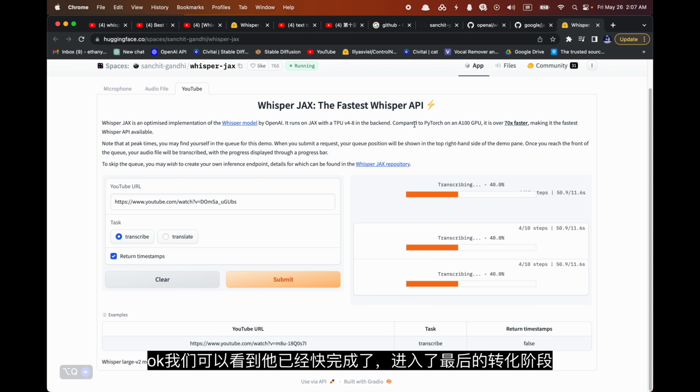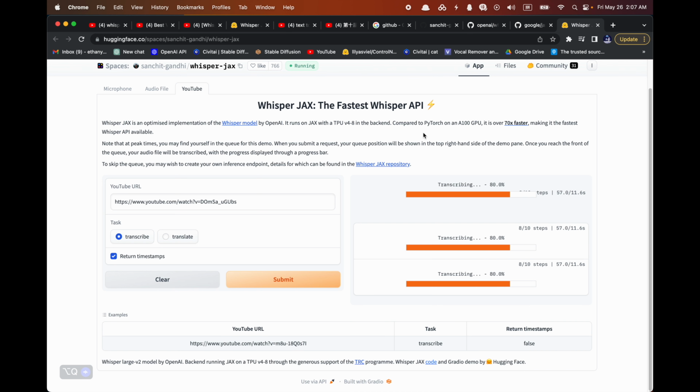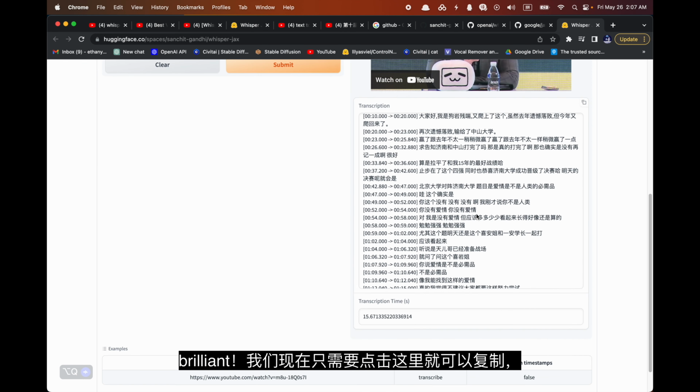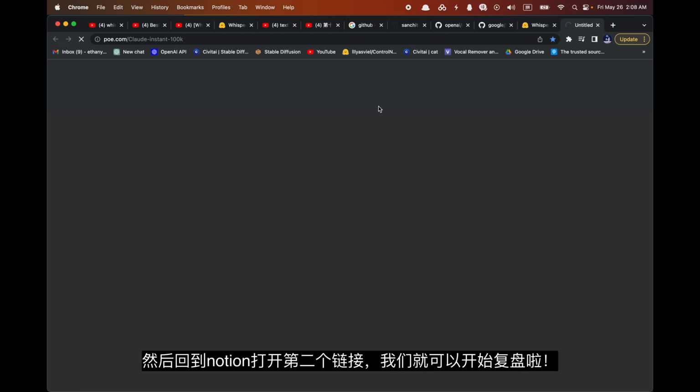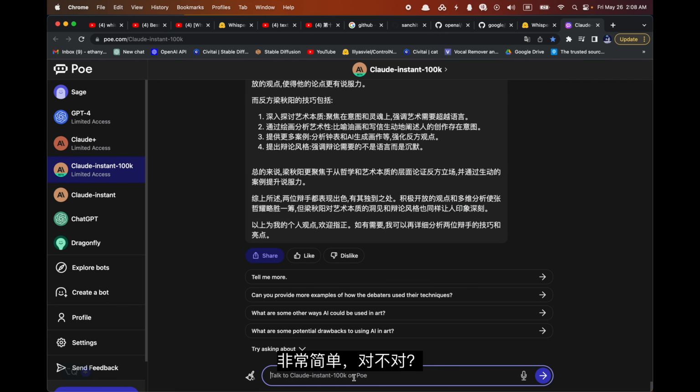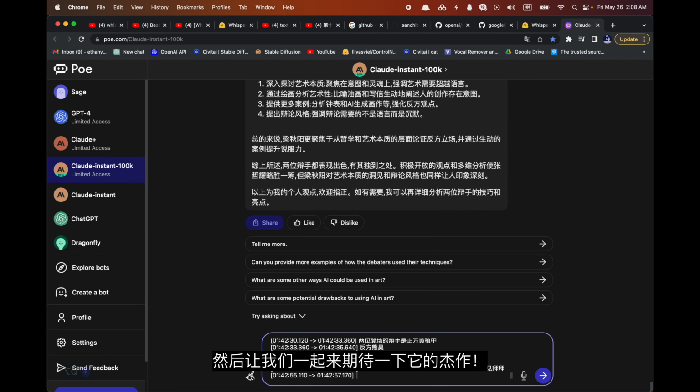Okay, we can see that it's almost done. It has entered the final conversion phase. Brilliant. Now all we need to do is click here to copy and then go back to Notion and open the second link. Then we can start reviewing. It's very simple, isn't it? Let's look forward to its masterpiece together.